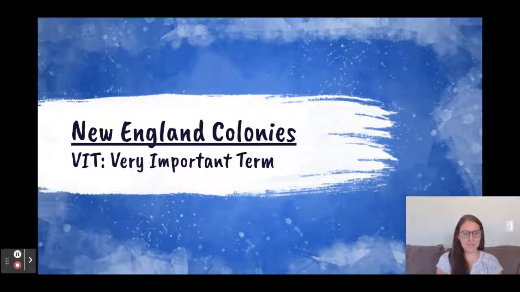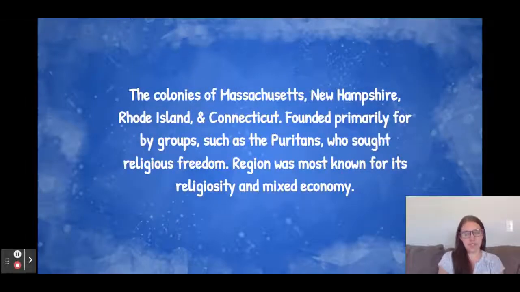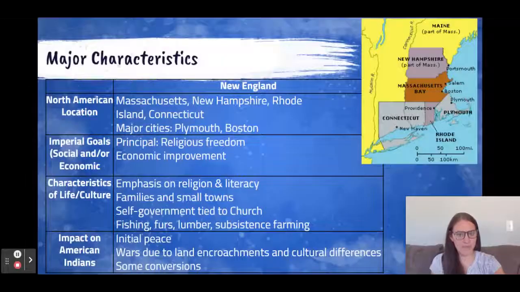Hello, welcome back to another very important term from period 2. We're going to be looking at the New England colonies. Here's your definition. The colonies of Massachusetts, New Hampshire, Rhode Island, and Connecticut. They were founded primarily by groups such as the Puritans who sought religious freedom. The region was most known for its religiosity and mixed economy.